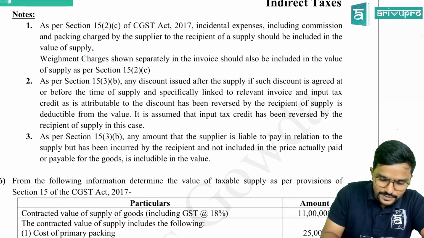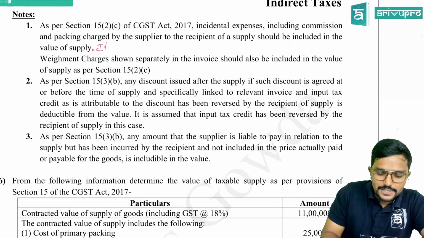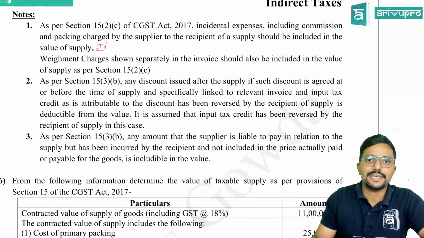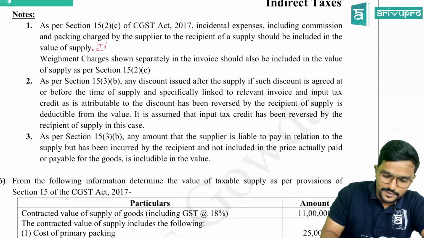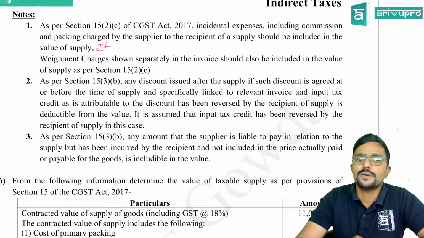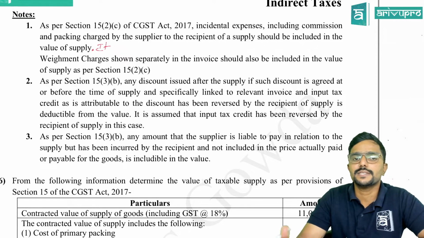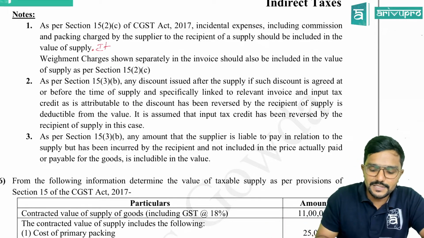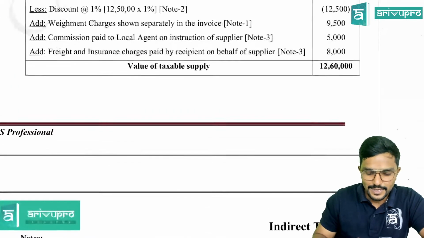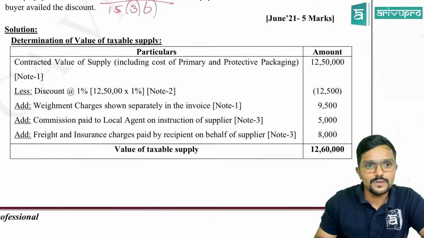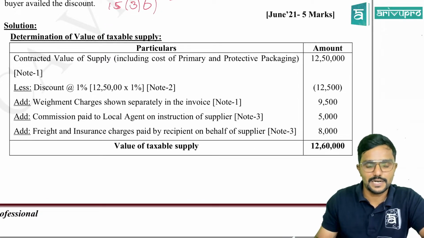Here for this point. It is already included in the price. Just you can add the point there. It is already included in the price. It is supposed to be added, but it is already included in the price. Whereas weighment charges is separately charged. So even that is an incidental expenses. So add that. Where is it? Weighment charges. Yeah, here.